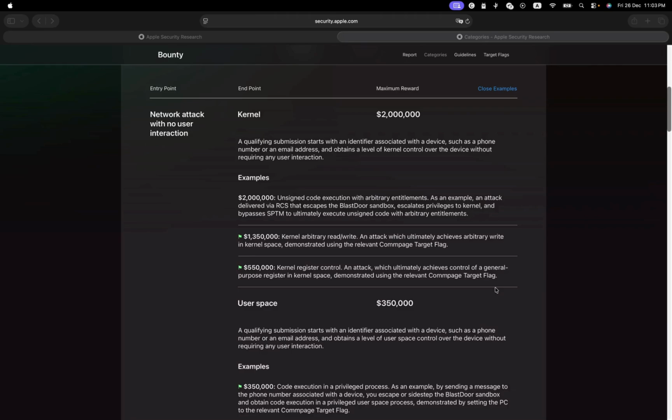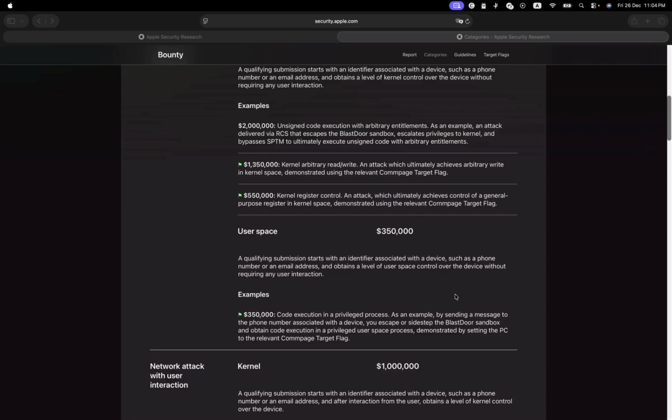For example, they cannot change security restrictions, they cannot access memory, they cannot do a lot of stuff. It's limited. That's what I mean. So if you're able to bypass and escalate to the kernel from your unsigned code, then you qualify for the $2 million reward.